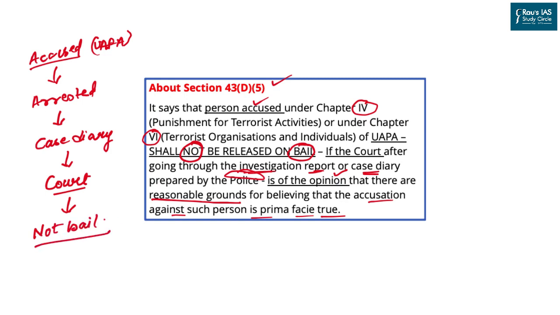And because of this provision, many people across the nation were arrested on very limited grounds under the UAPA. Based on this limited understanding, the Supreme Court has come up with a new understanding which is simpler and which can be used in order to get bail from the court. In order to understand this in a simpler manner, let us go through the different judgments made by the Supreme Court.